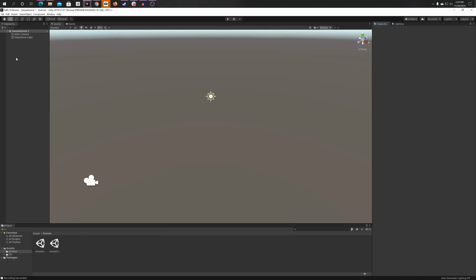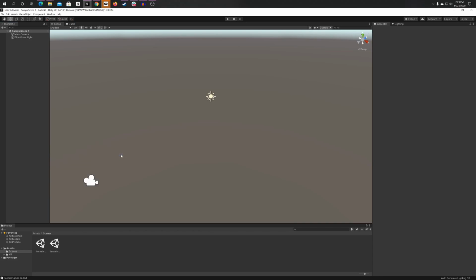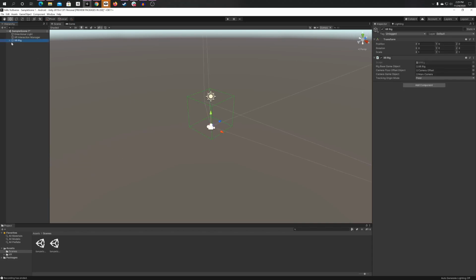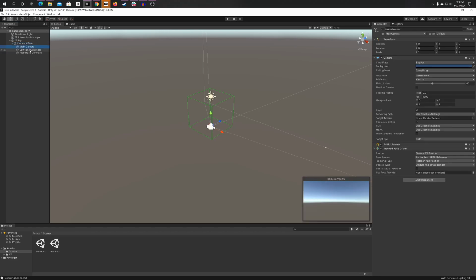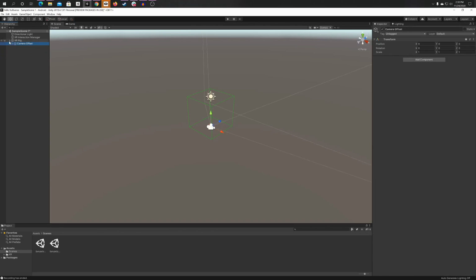So right click on the hierarchy, go down to XR, device base, and then click on either room scale or stationary XR rig. I'm going to click on room scale, and here the XR rig has our camera offset, our main camera, as you can see here, and it also has our left hand and our right hand controllers. More on that in a later video, but we don't have to touch anything here for now.